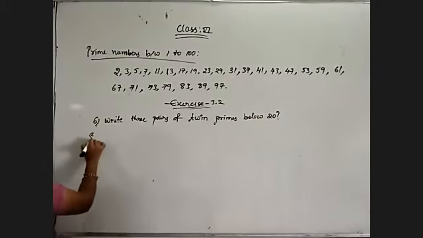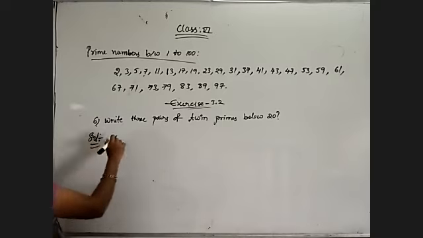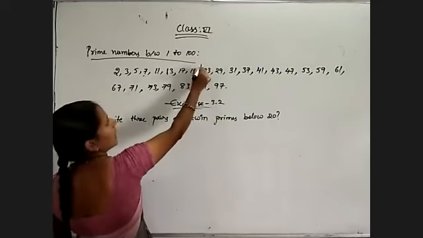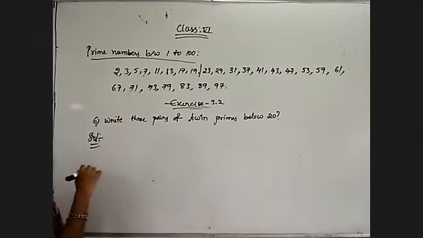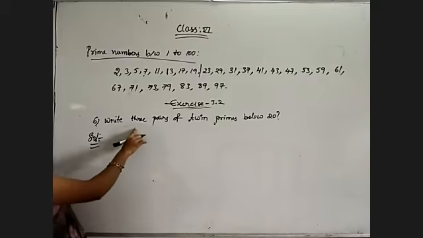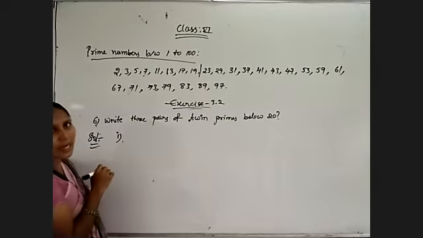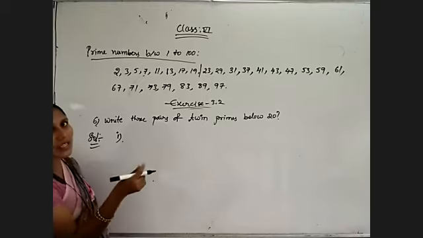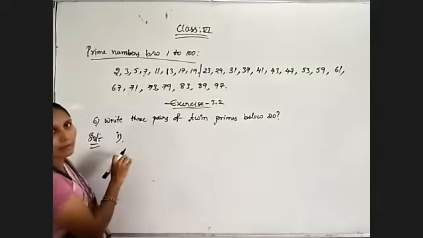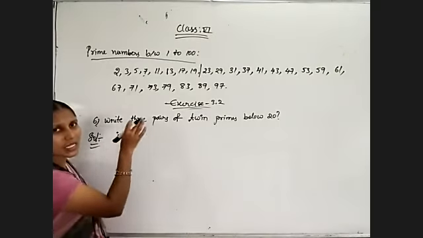Okay, below 20 only we need to choose. Below 20, till 19, we have to choose twin primes. Three pairs of twin primes. Twin primes are nothing but the prime numbers which differ by 2. Compulsory we have to take prime numbers. The difference is equal to 2.